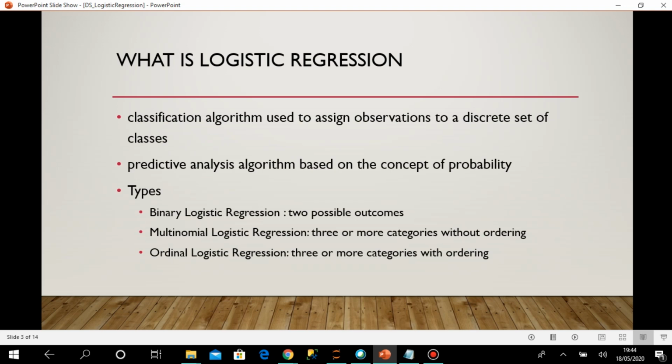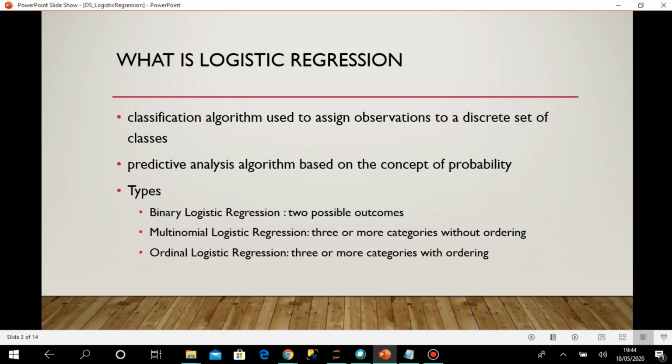So, what is logistic regression? It is a classification algorithm and it is used to assign observations to a discrete set of classes. The name is similar to linear regression, the algorithm we have already discussed. Linear regression was all about regression problems, where the outcomes were continuous values, but logistic regression does something different. It is a classification algorithm, and here the outcomes are a discrete set of values and we are going to predict those outcomes.